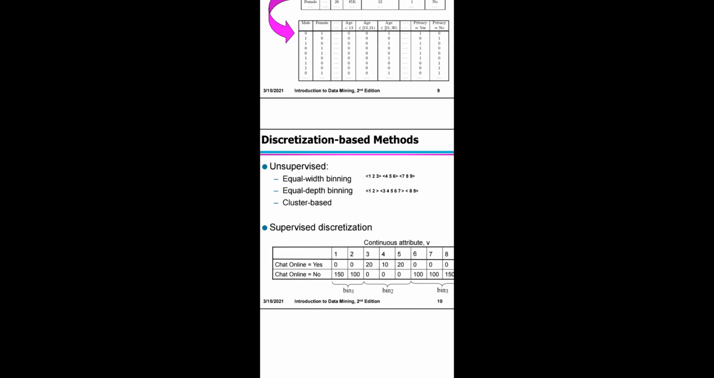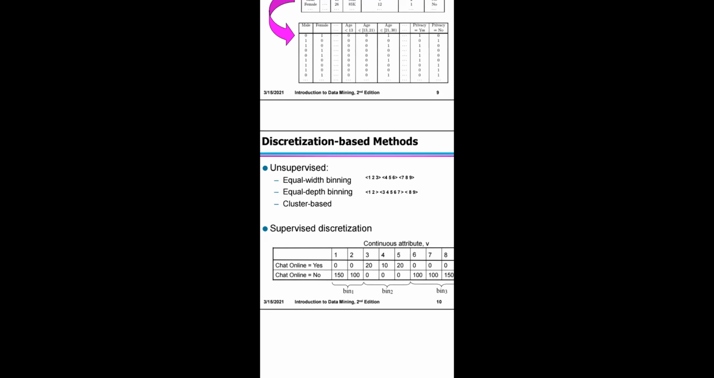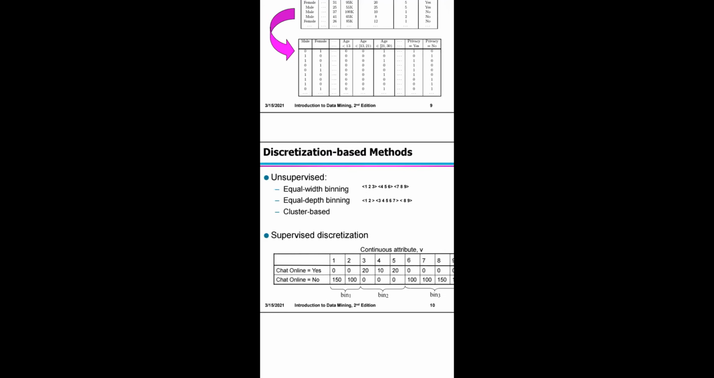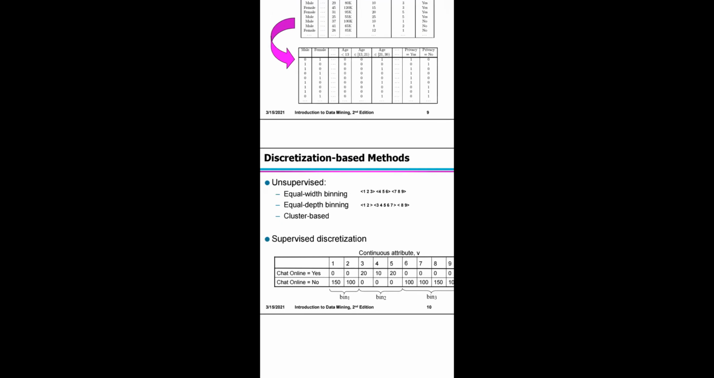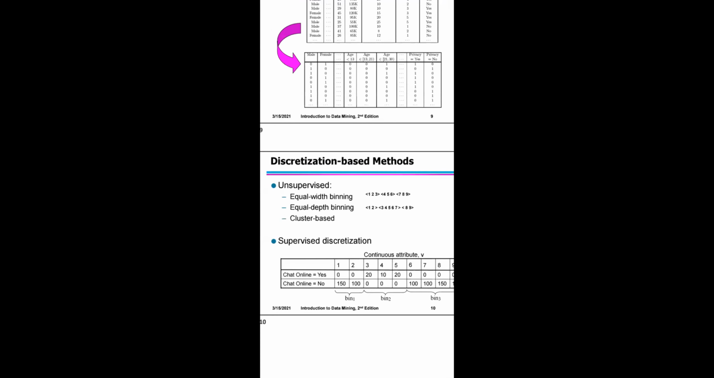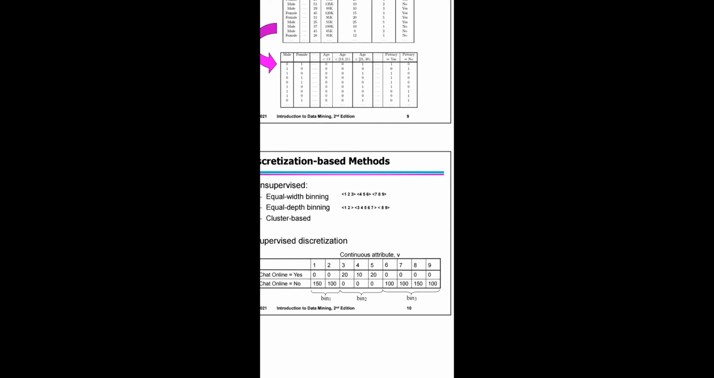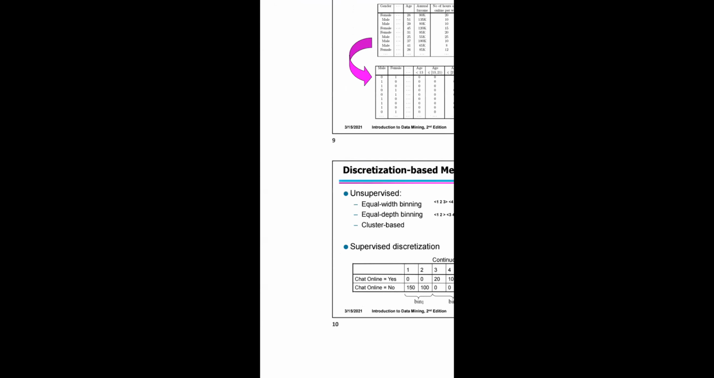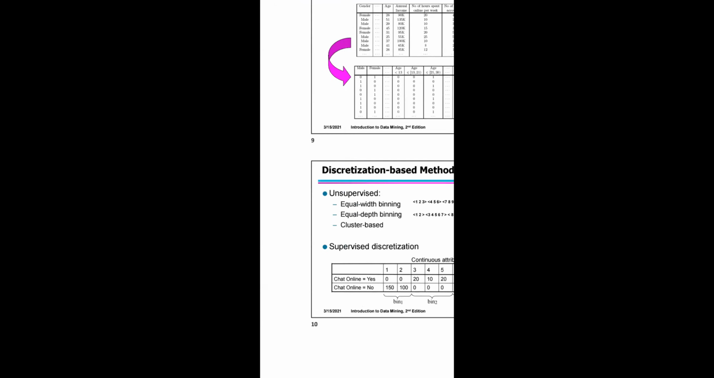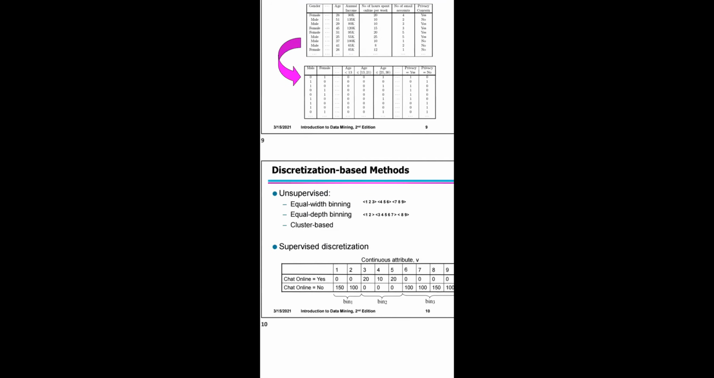The following computation issues will be raised. The computation becomes extremely expensive and many redundant rules are extracted. So simply, you can say that this is charting online. Who is charting online? Say yes or no. That is the continuous attribute you have to represent here: equal width binning, equal depth binning, and cluster based. In the supervised case, who is charting online? Yes or no? That you have to represent here.